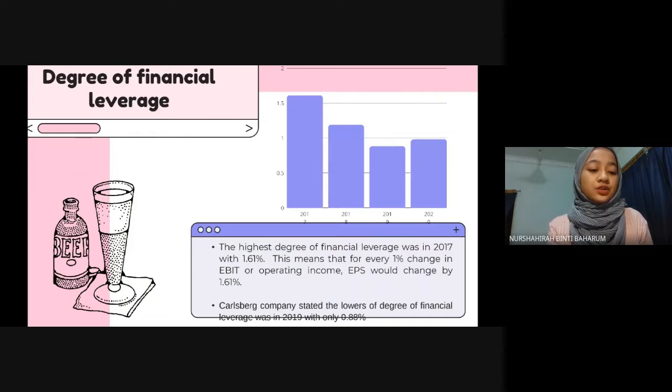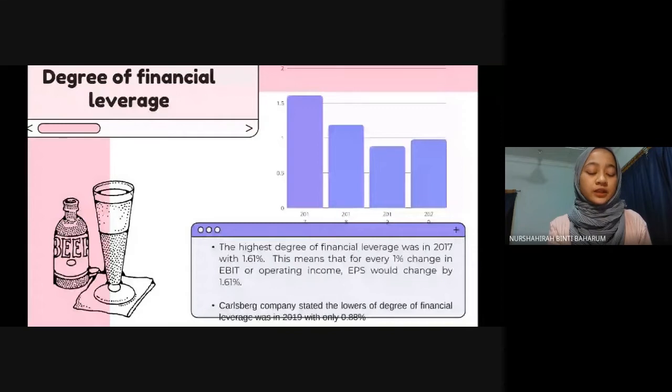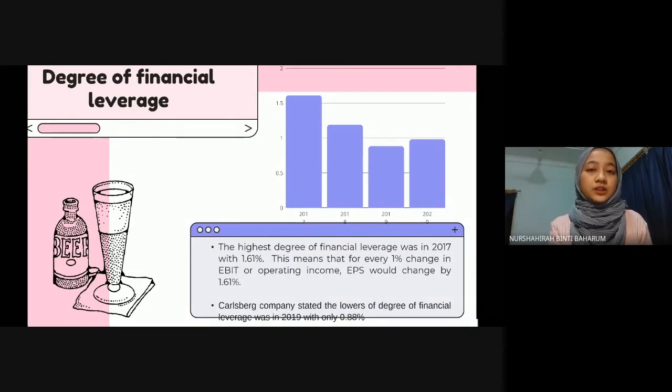The third ratio is degree of financial leverage. This ratio measures the sensitivity of a company's EPS to fluctuation in its operating income as a result of change in its capital structure. The formula is change in EPS divided by change in EBIT. The higher the degree, the more volatile the EPS will be.